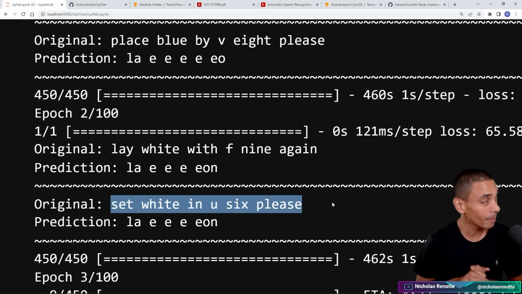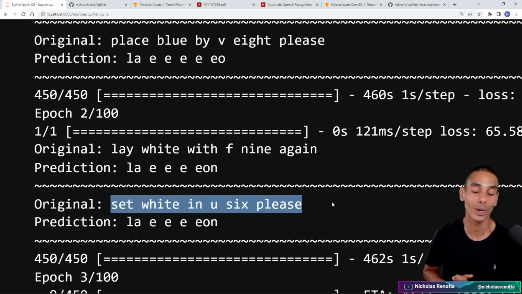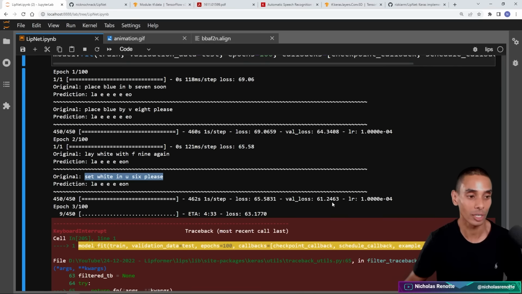This brings me to my next bit. I've actually made the model checkpoints available to you so that you'll be able to go and leverage these yourself.